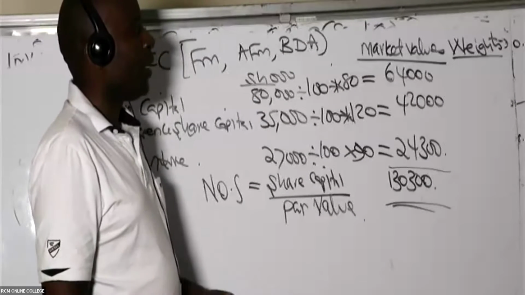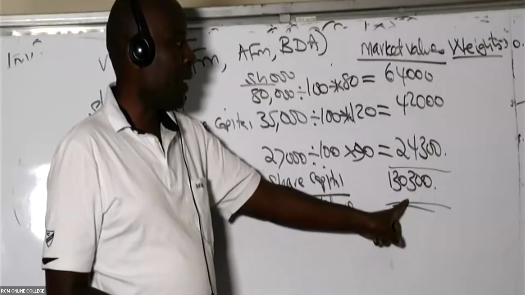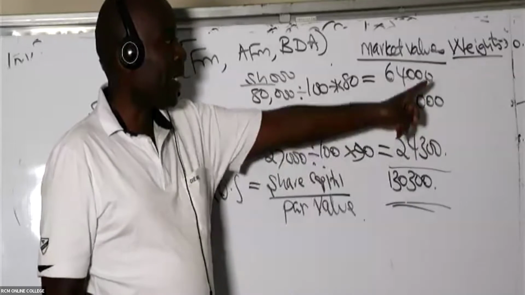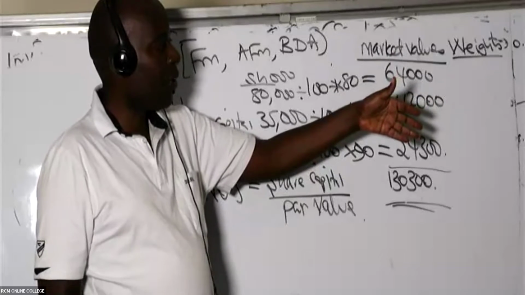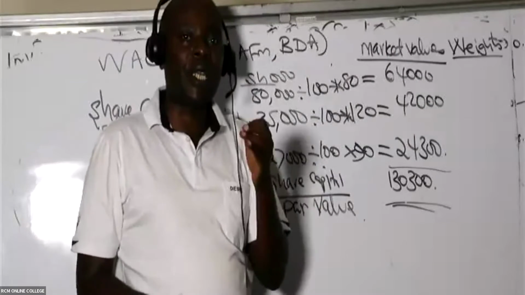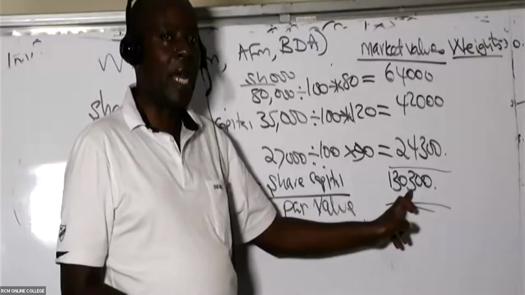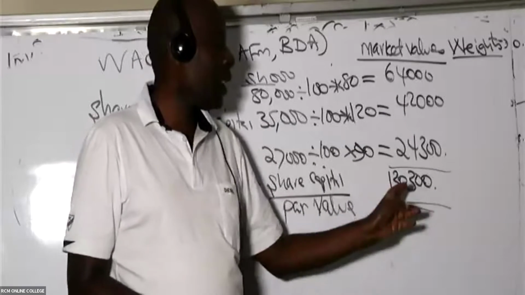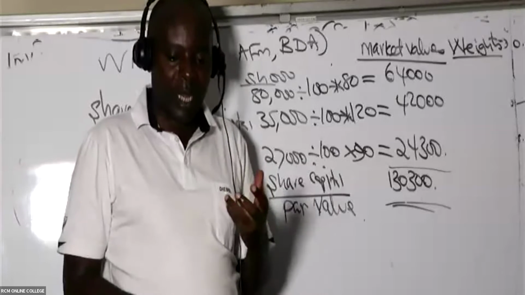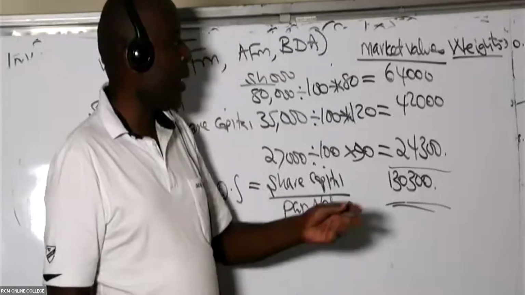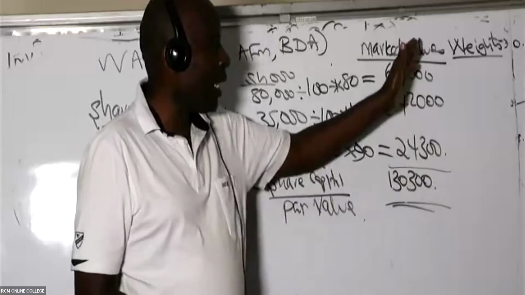So how do I get these weights? If it is this, I will take 64,000 divided by the total. I write a weight there, if possible, in many decimal places. If I'm doing this in Excel, I will say 64,000 divided by 130,300, and because this total is a constant, I must lock it up, so that when I drag this formula down, it is applied down.